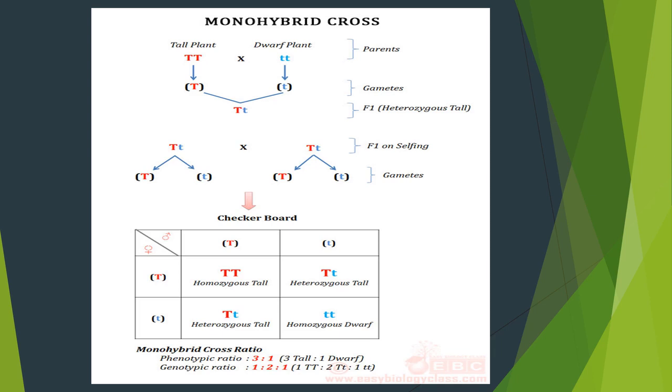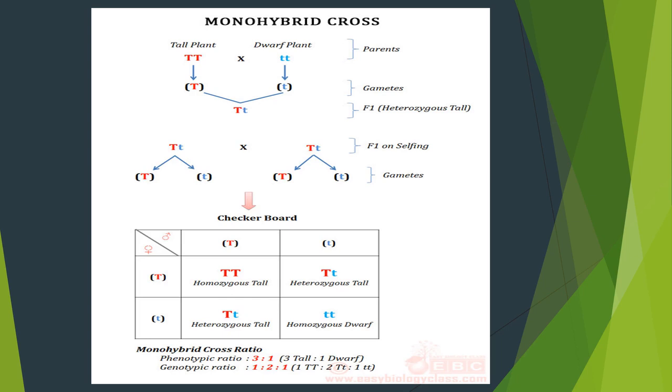So look at the table now. In the first box, capital T, capital T. So obviously it is homozygous. So here the tall character is going to be expressed because both alleles carry the tall character. In the second box, you can see capital T and small t. So here the heterozygous condition has been expressed. In this heterozygous condition, obviously the tall character is going to be expressed.